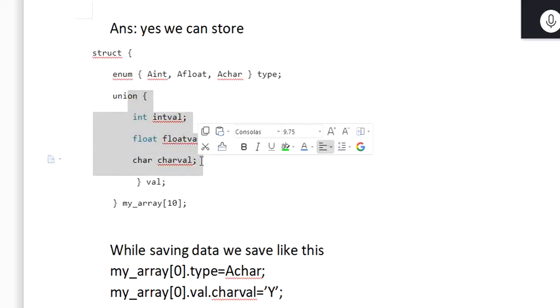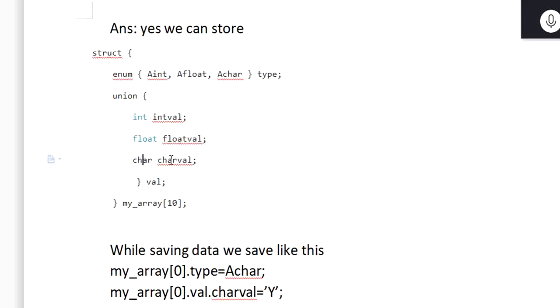In a union, whichever member is the maximum, that much memory it will take. Here integer and float are both 4 bytes and character is 1 byte, so we will get 4 bytes. The enum I think also takes 4 bytes. So this structure will together take 4 bytes here, 4 bytes here, whatever the size of the enum is. Now we made an array of this.